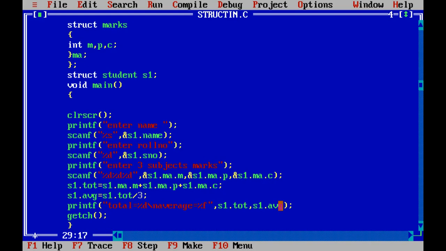Outer structure. So no need to specify MA here. Why? Because these are related to the outer structure, not the inner structure. That means inner structure variables are to be accessed with the inner structure variable and with the outer structure variable, whereas outer structure variables are accessed with only the outer structure variable. So this program is structures within the structure.